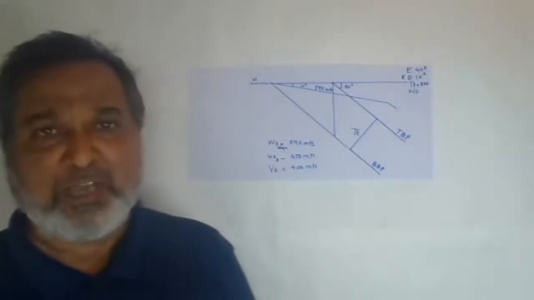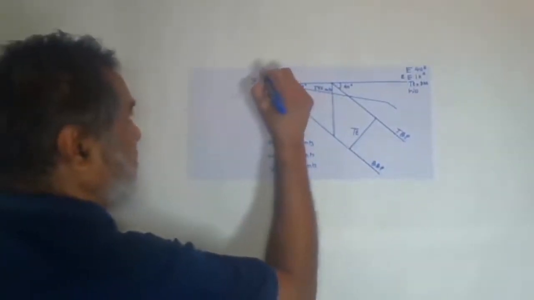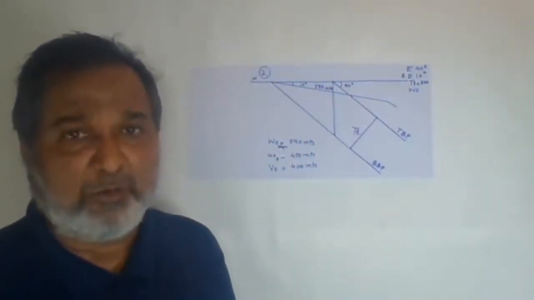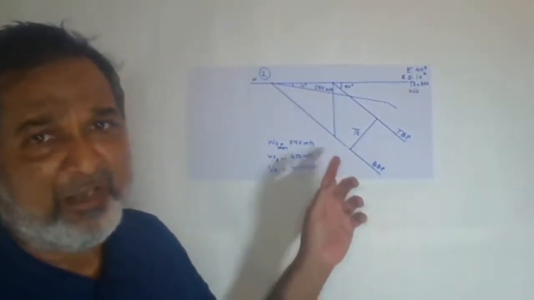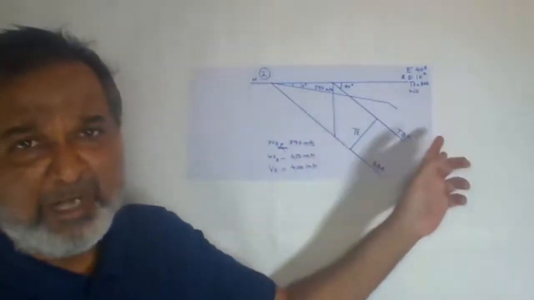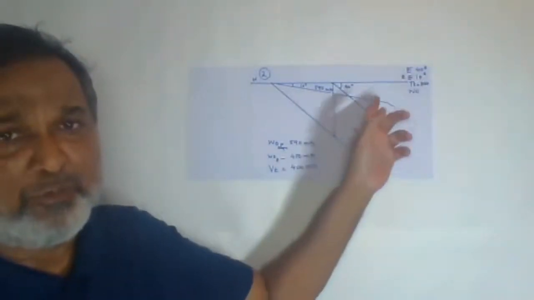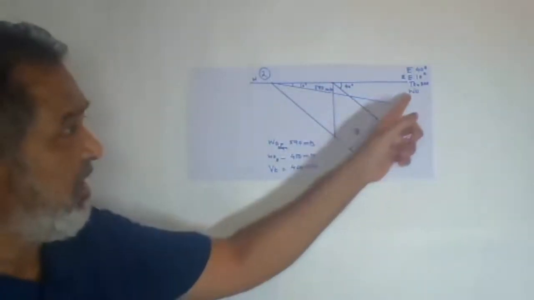This is the problem which we have solved now, problem number 2, from type A, where we find the width of outcrop, vertical thickness and true thickness. Now in this problem what is given? The conglomerate bed is dipping towards east by 40 degrees and the hill slope is again towards the east by 10 degrees. The true thickness is given as 300 meters.